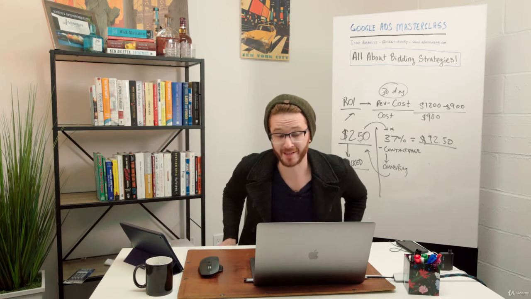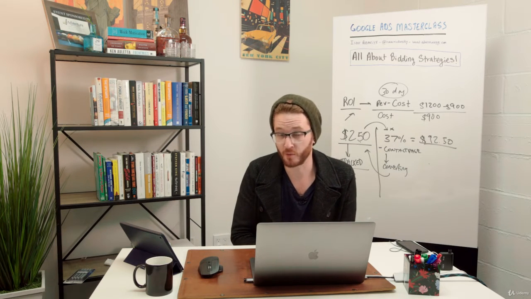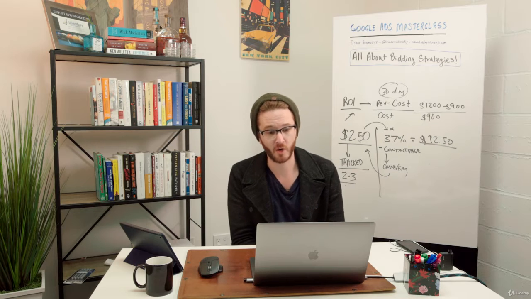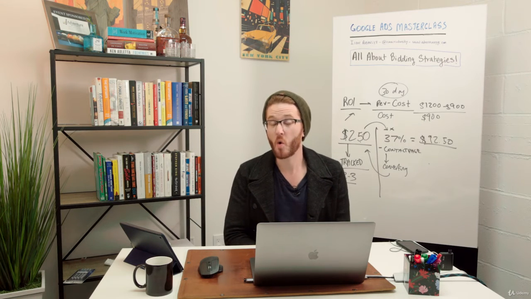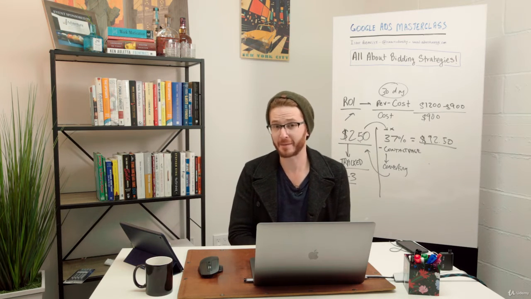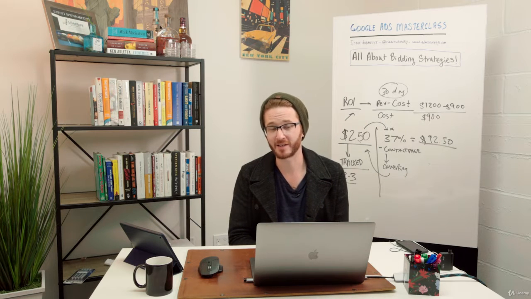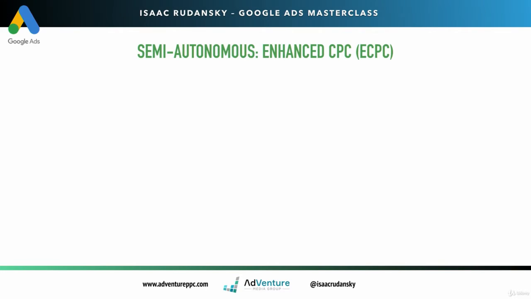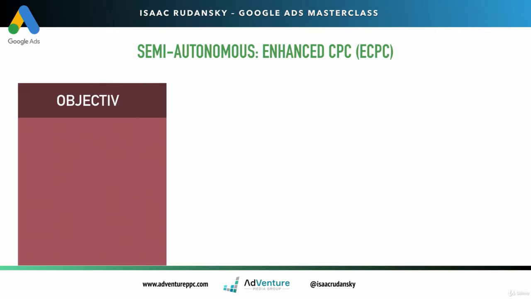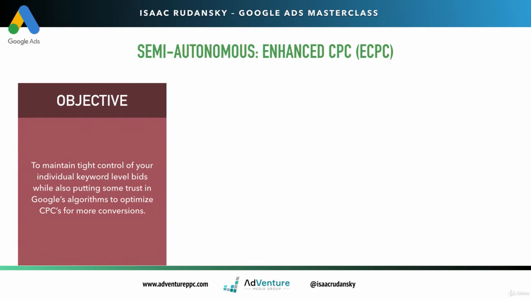In this lecture, we're going to talk about the semi-autonomous bidding strategy, which is the only semi-autonomous bidding strategy, called enhanced CPC. This would also be the same as selecting manual CPC and selecting to add enhanced CPC to that strategy. They're both the same thing. The objective here is to retain a lot of control over your keyword level bids, how much you're willing to pay for every specific keyword in your account.